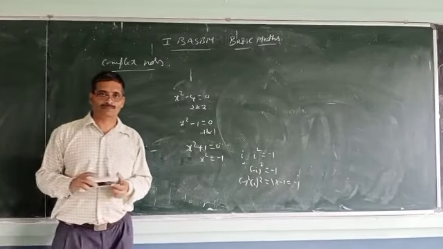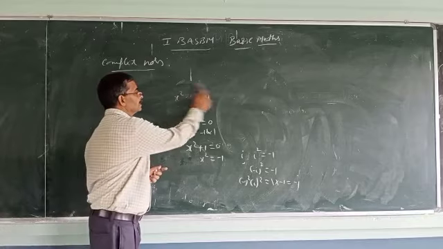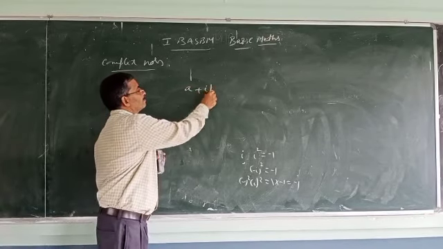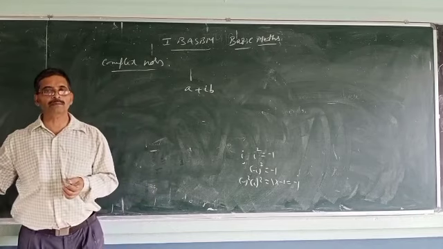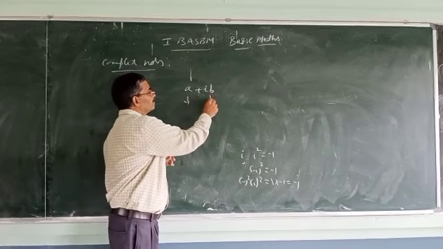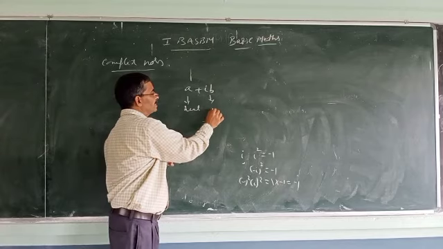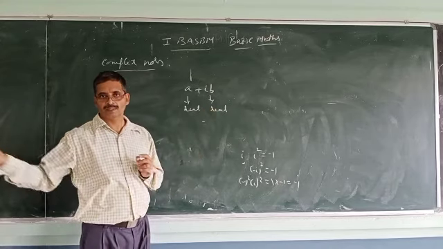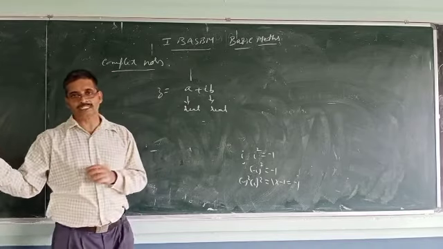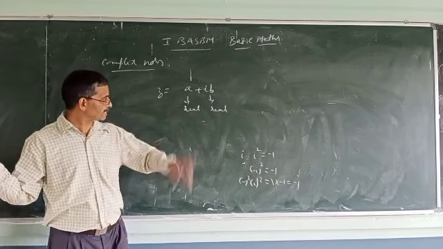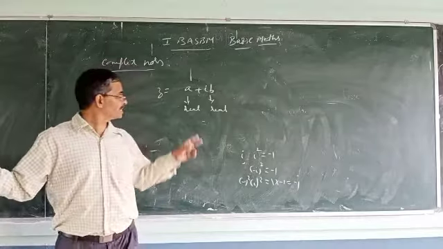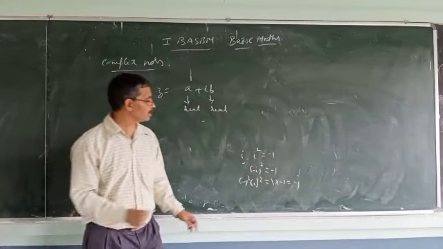So what is a complex number? A complex number is a number of the form a plus ib, where a and b are both real numbers. A complex number, say z, is of the form z equal to a plus ib, where a is a real number, b is a real number, and i is imaginary, such that i square equal to minus 1.